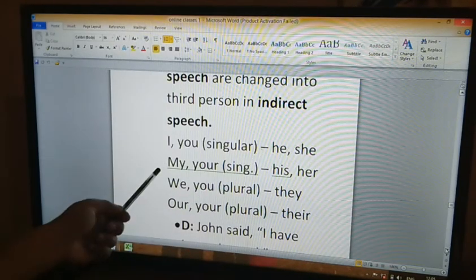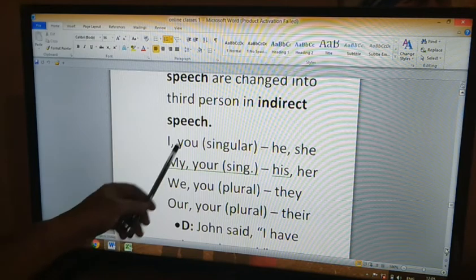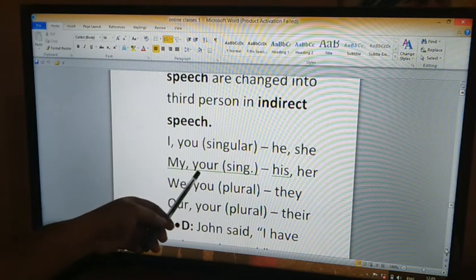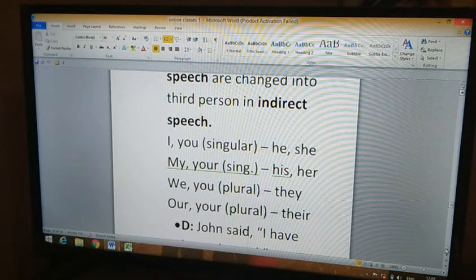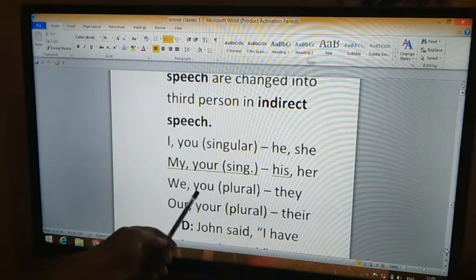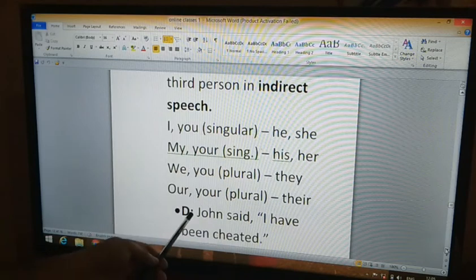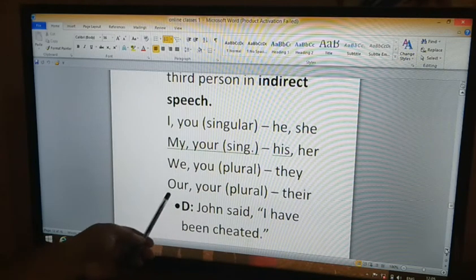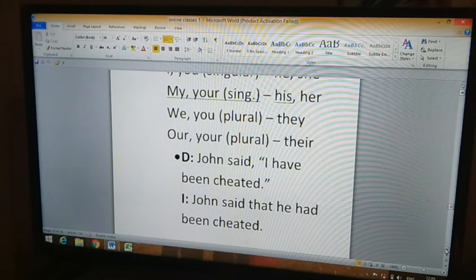And possessive adjectives like my or your, which are singular, will get changed into his or her. Similarly, we and you, which are plural, will get changed to they. Possessive ones, our, your, which are plural, get changed to the word their.